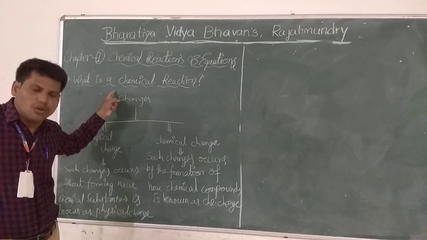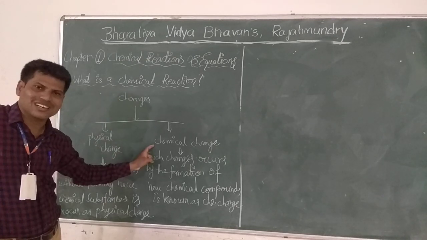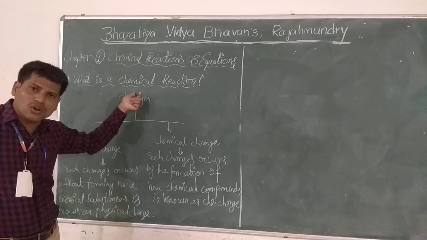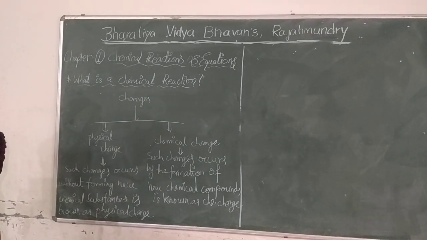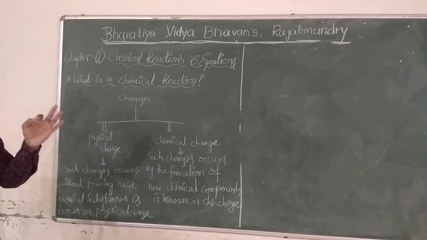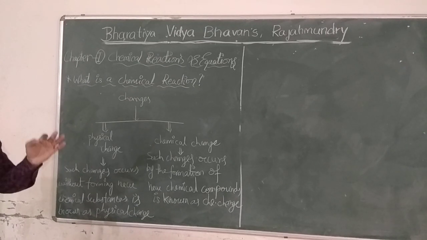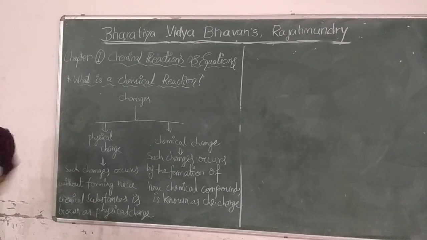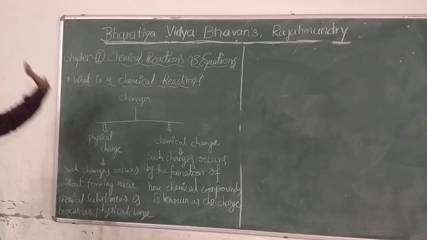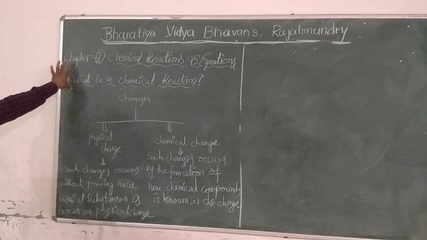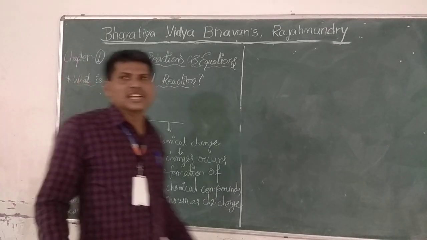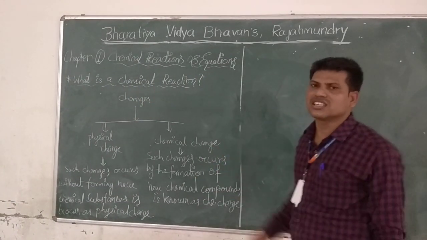That means during the process we can get new chemical compounds, having different properties and different structures from the initial compounds which we are taking. So a chemical reaction is a process in which chemical changes occur.